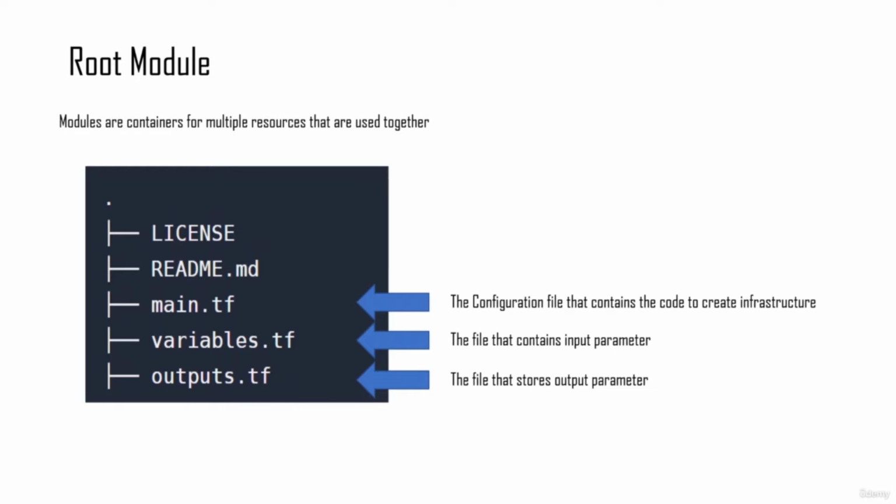The main.tf is the file which will contain all the code that you need to create the configuration. The variables.tf and outputs.tf are something that I'll teach you later on in the course. That will be taught in the next section, so let's not worry about it right now. So let's go ahead and talk about all the main commands in Terraform.